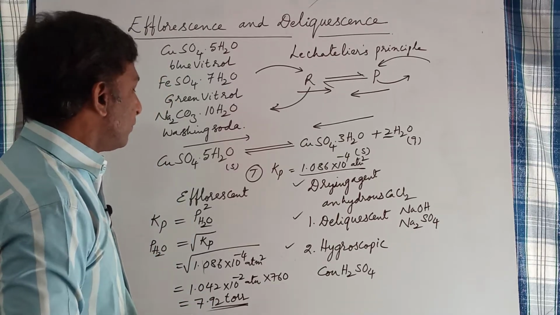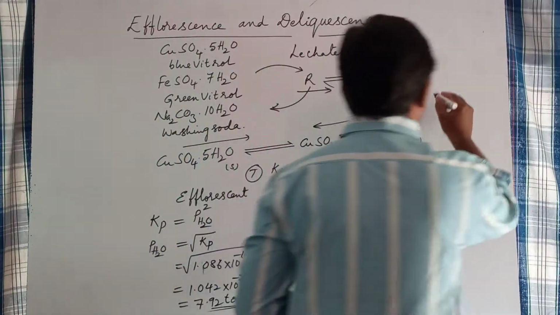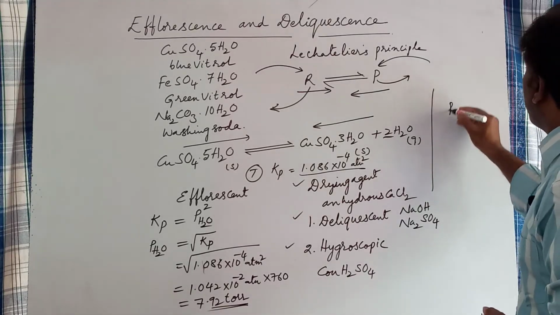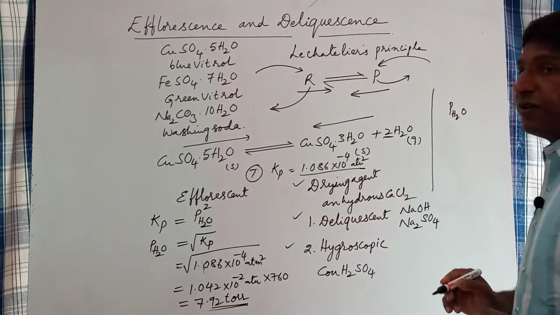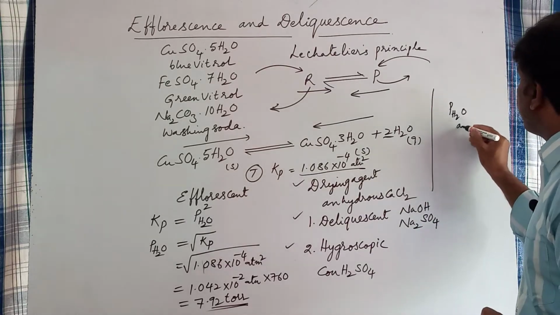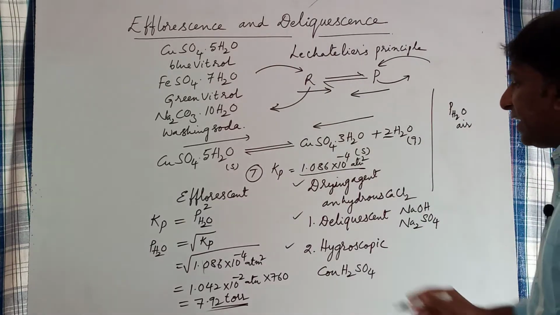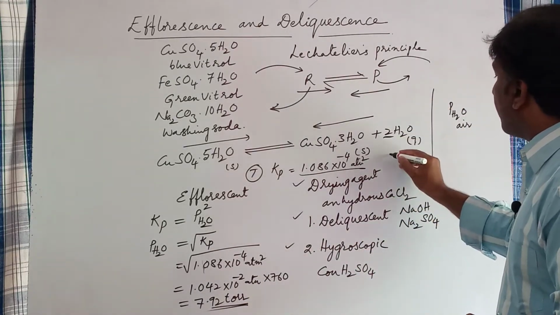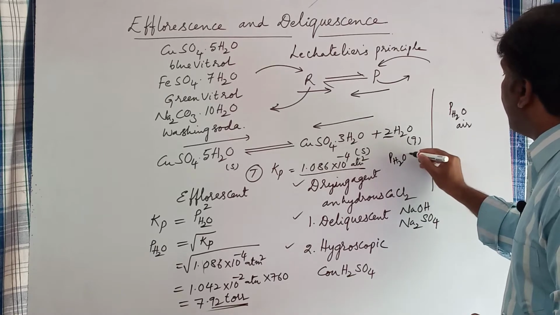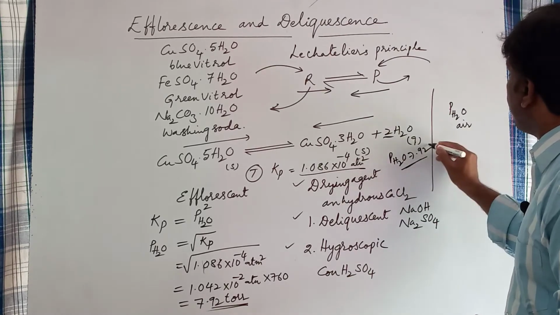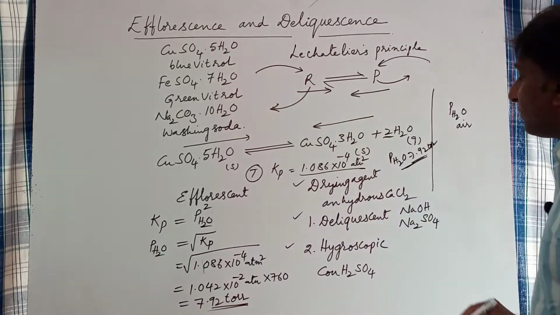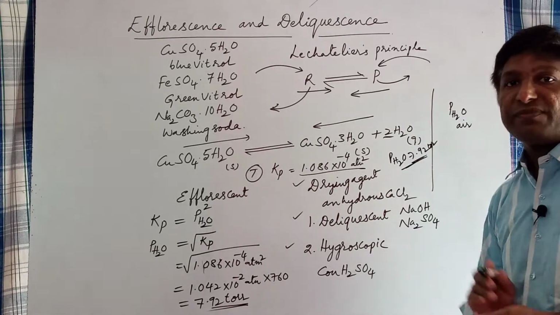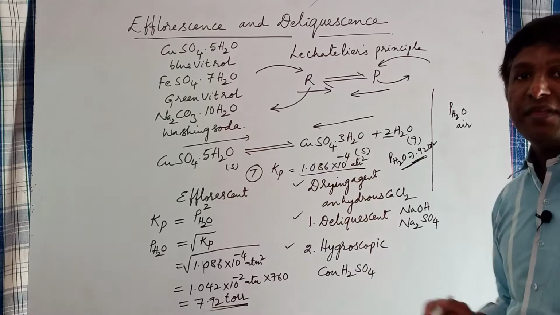So if the vapor pressure of water in atmospheric air is greater than 7.92 torr, the water vapor pressure at equilibrium, then what happens?